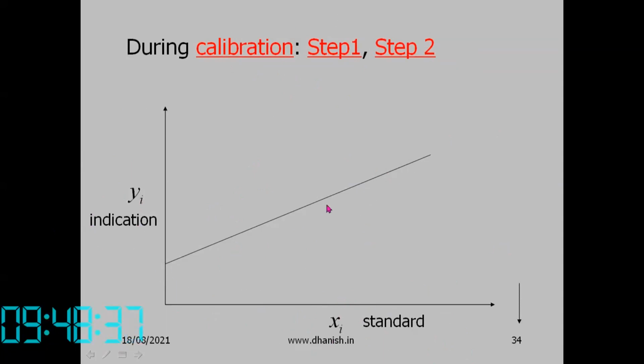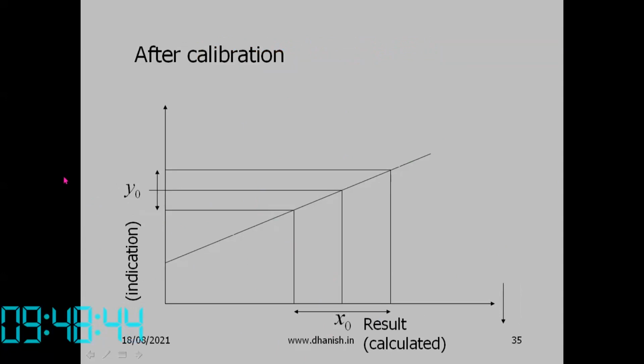So after calibration, we have this equation of line. What will be the best estimate of the input? Corresponding to one value of x naught, we determine the value of y naught using the regression equation. That is the best estimate of the measurement result.